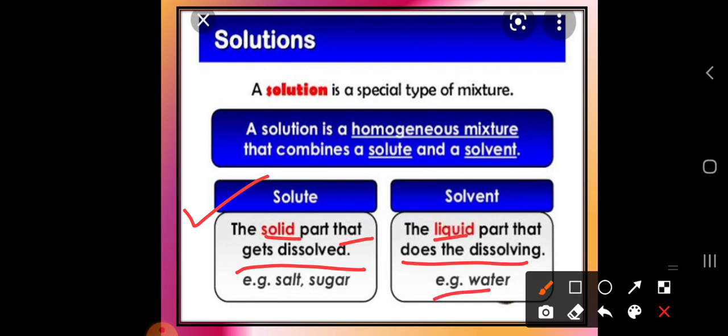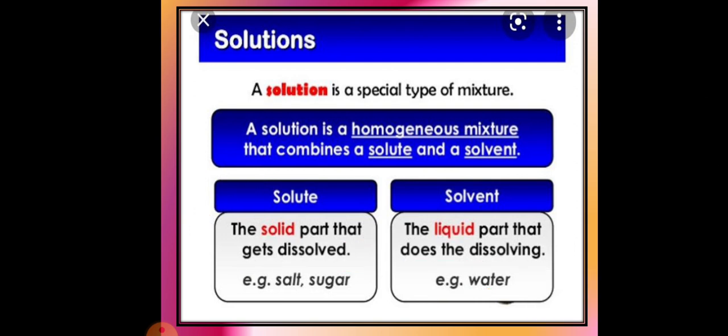Again, there is more classification of solvents, organic solvent and inorganic solvent, but as per your syllabus that much is enough. What you have to keep in mind is that a solution is the combination of solute and solvent. The solute is the solid particles that get dissolved in the solvent particles.